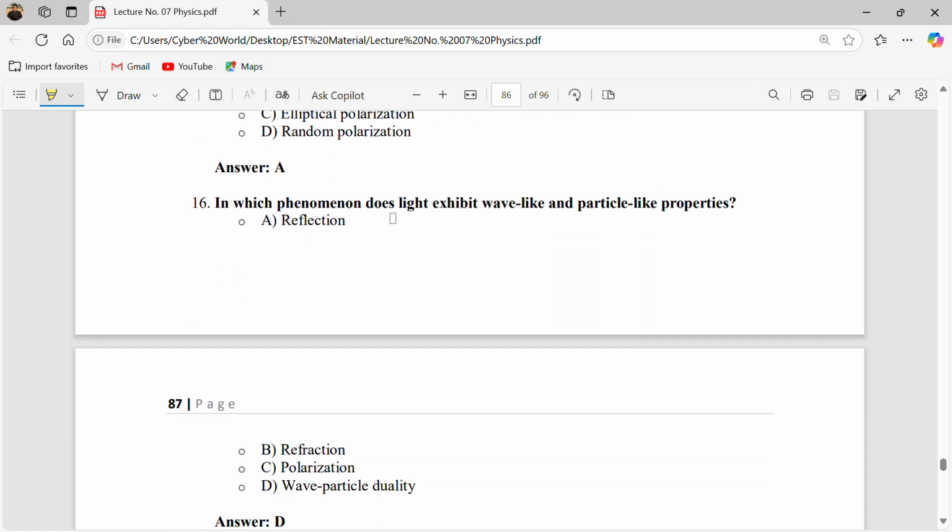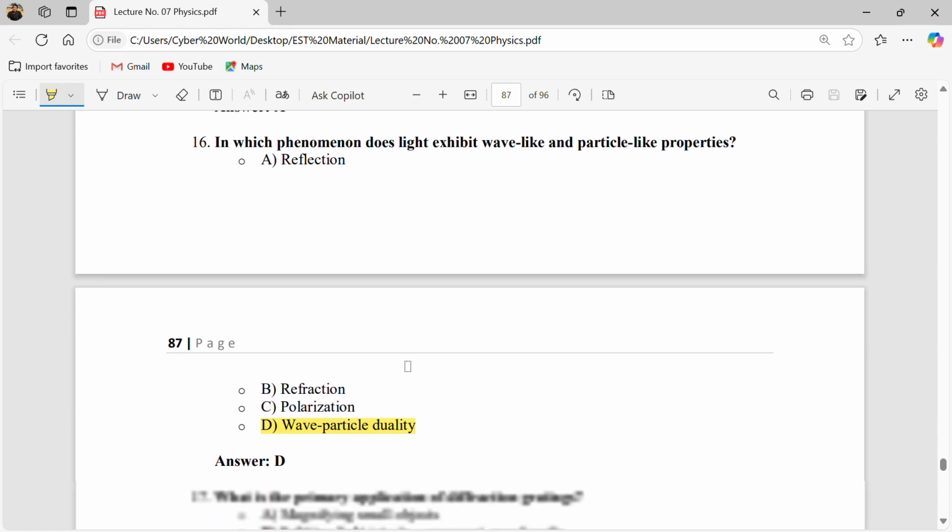In which phenomenon does light exhibit wave-like and particle-like duality? So this phenomenon is known as wave-particle duality, in which light behaves as a particle as well as a wave. Okay.